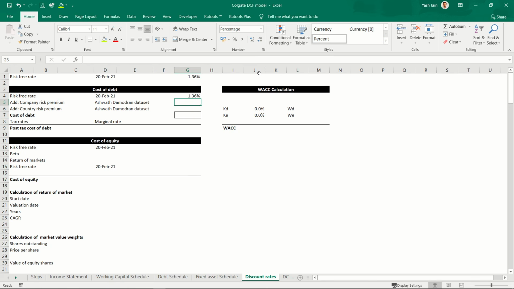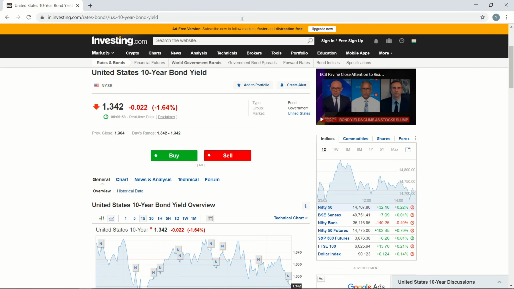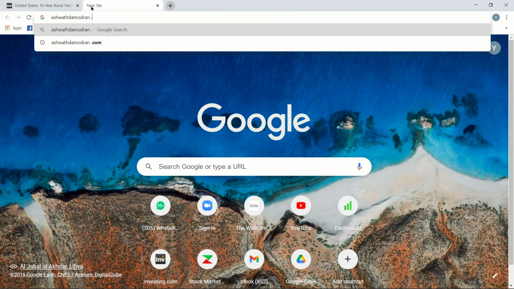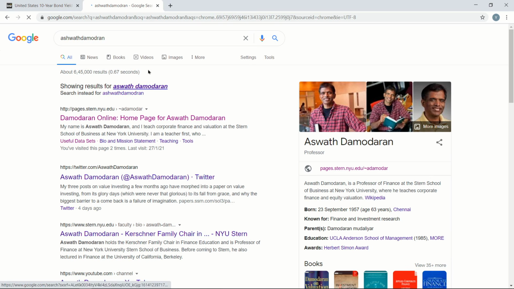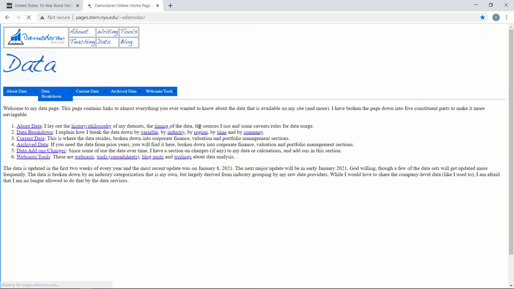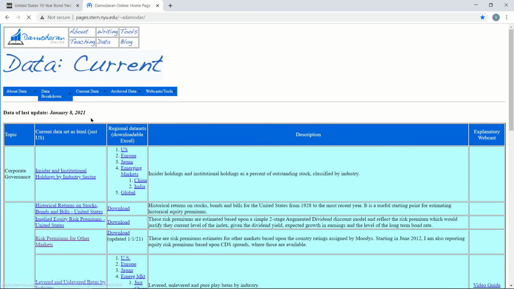Country risk premium and company risk premium, I can source from Aswath Damodaran's website. I can calculate these things, but it is fairly complex to do. So I'll just source this data from Aswath Damodaran's website. I'll go to Google Chrome, write Aswath Damodaran, enter. It will take me to this list of links. Click on the first link, then click on data, then click on current data.